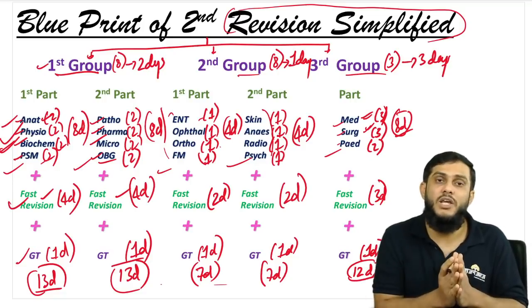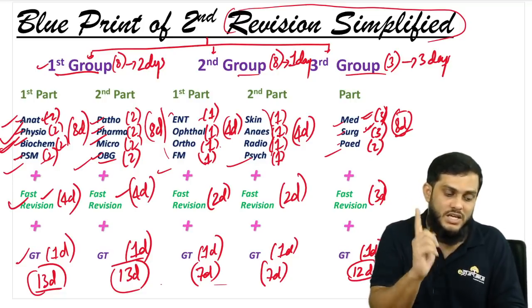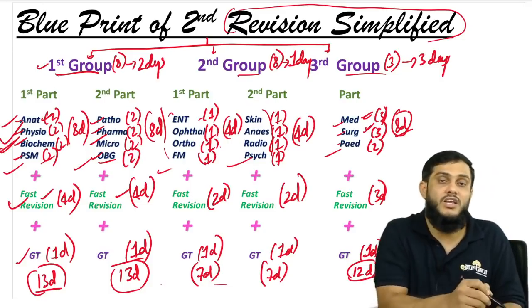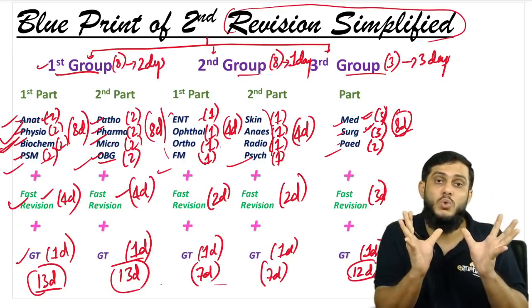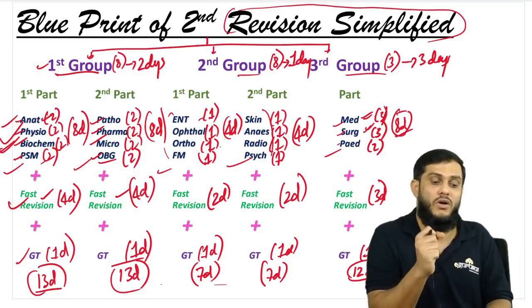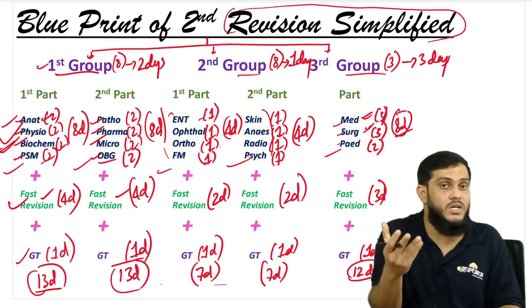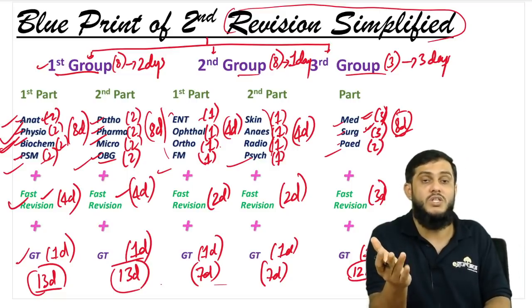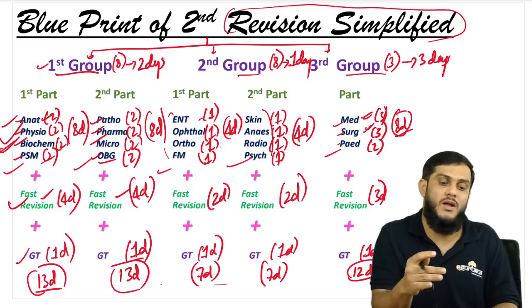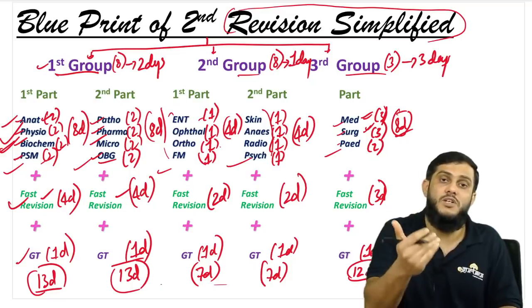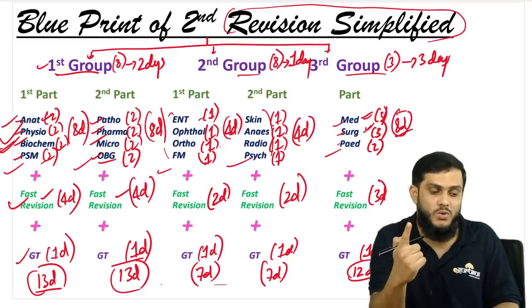Once again, I'm telling you, it's not just one revision. See here, you are revising and then you are giving the fast revision. So you are combining 2 revisions here. You are not just giving 1 revision. For 2 revisions, if you are giving 52 days, that's well and good. The name is second revision plus fast revision. That one thing you need to remember.